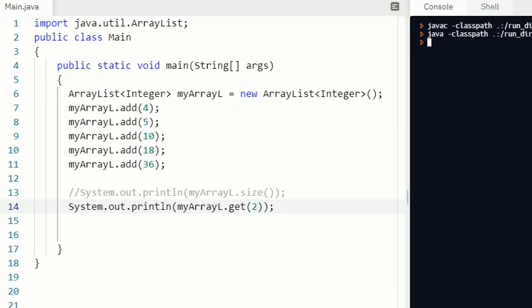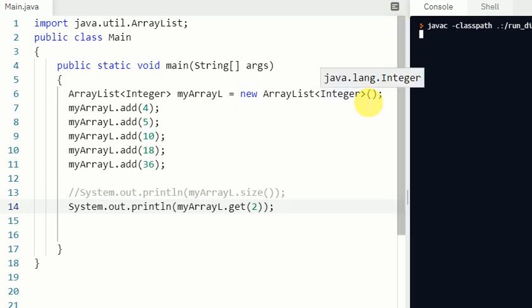Yes, 10. So for index number 2, it is 10. If I write index number 3, then it should be 18. I'm going to run it, and this is the way you can get a specific value at any specific index number. So this is the result, 18.